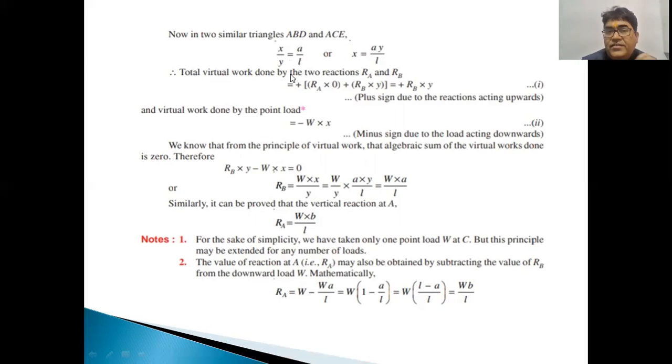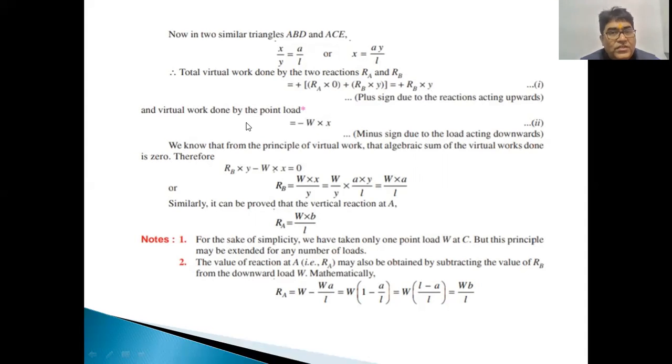Total virtual work done by the two reactions RA and RB we will calculate here. RA multiplied by 0, because we are assuming that reaction RA produces 0 displacement, plus RB into y, because RB produces y displacement. So the virtual work done by the two reactions is plus RB into y. And the virtual work done by the point load W will be W into x, and that will be negative because the load is applied downwards and the reaction is upward. Therefore, the virtual work done by reaction RB is positive.